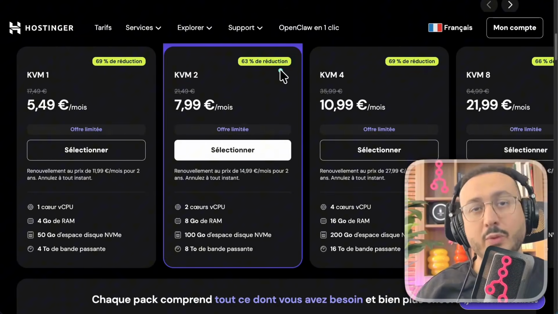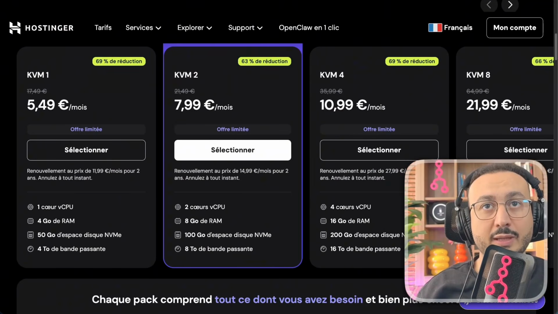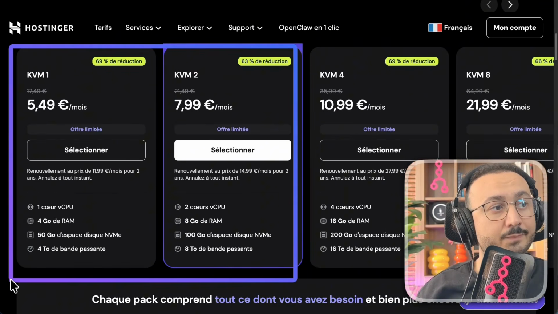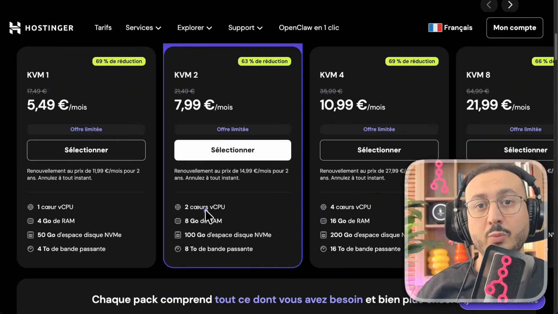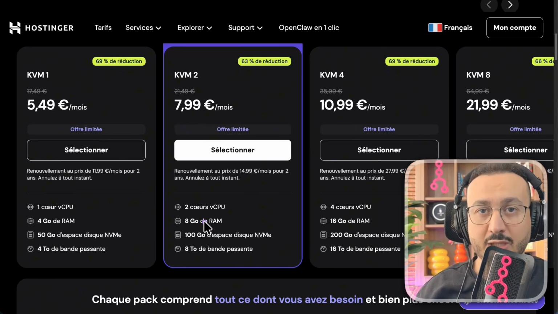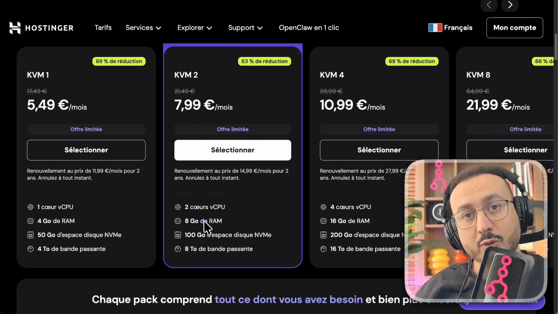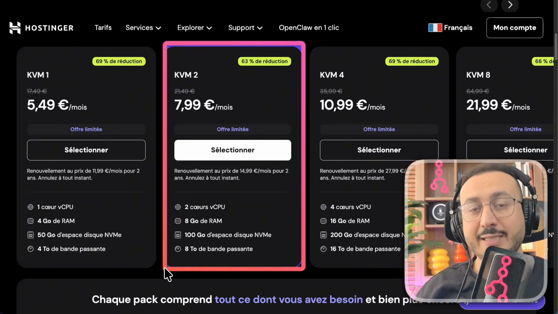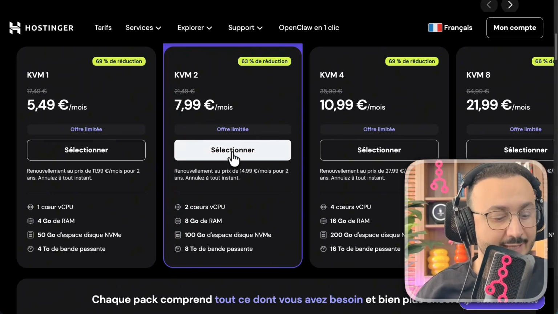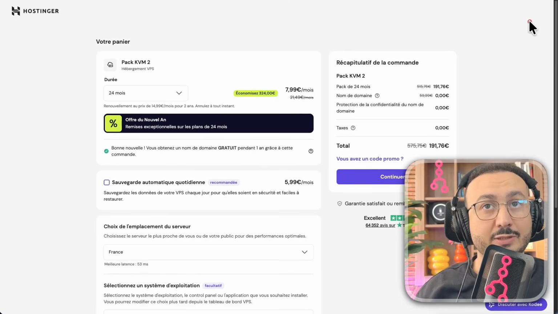There are also the 4 and the 8, but really the 2 most commonly used are the KVM1 and 2. The difference is the number of processors. The KVM2 has 2 processors with 8 gigabytes of RAM, which means it's really a powerful machine. So if you're an entrepreneur or freelancer, I recommend the KVM2 because you won't experience any slowness in creating or running workflows. Now, if I select here, I'll be taken directly to this interface.